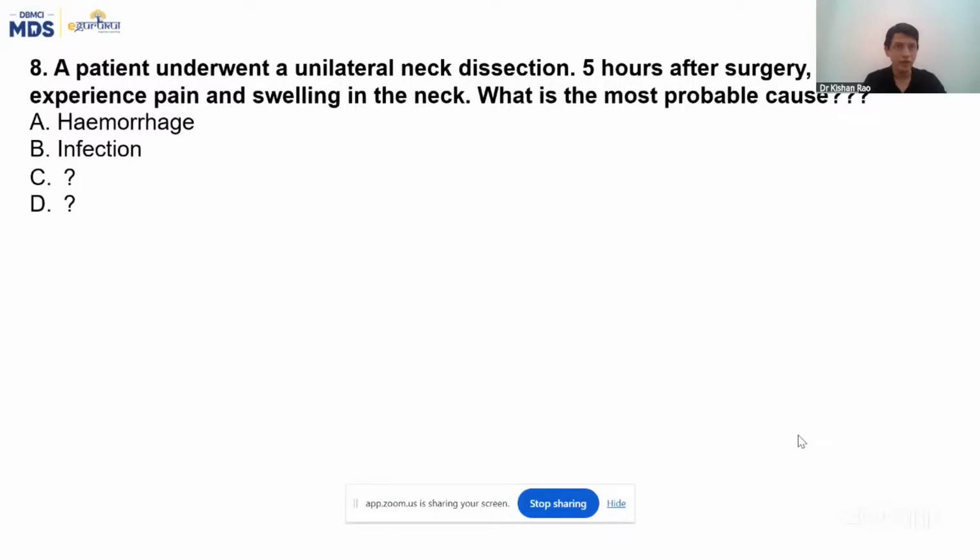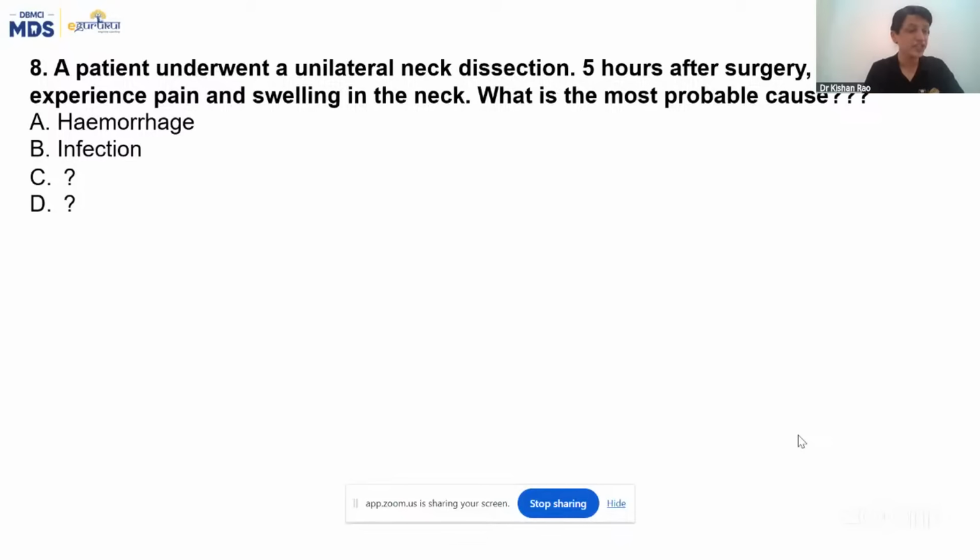Airway obstruction, they will have stridor, not just pain or swelling. They'll have mainly compressive features. Yes, bleeding can lead to a hematoma that can compress the airway and lead to airway obstruction. But here, what's the most probable cause they are asking for, after 5 hours of surgery, with pain and swelling? They gave swelling because it's hematoma, and hematoma is because of the hemorrhage. So the answer here is A.